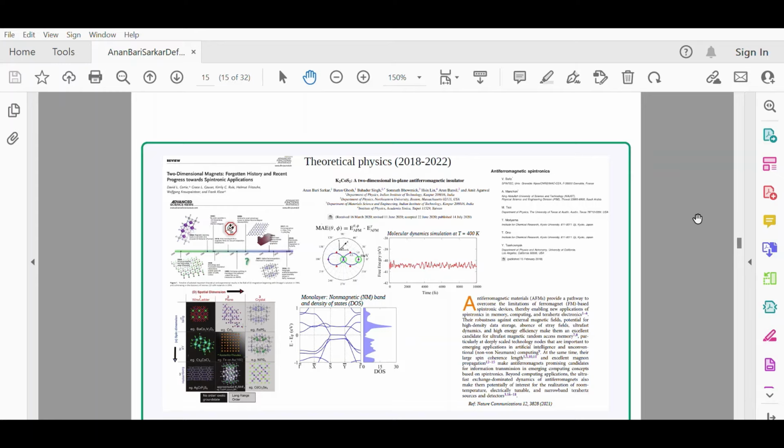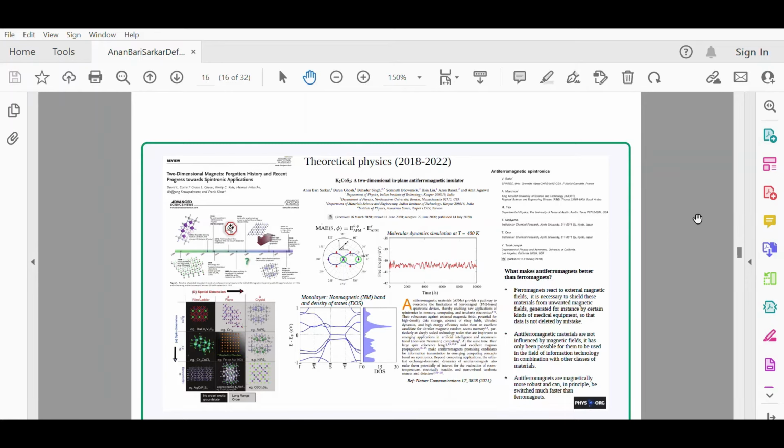These systems are of utmost importance because they are antiferromagnetic. As far as antiferromagnetic spintronic systems are concerned, working with antiferromagnetic systems, and obviously low dimensional antiferromagnetic systems, is of utmost importance. Now the question is bringing in other functionalities, other antiferromagnetic materials. Another importance of working with antiferromagnetic materials is the absence of stray fields, ultra-fast dynamics, and high energy efficiency. These all make them excellent candidates as far as antiferromagnetic spintronic devices are concerned.